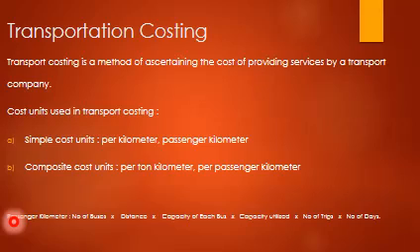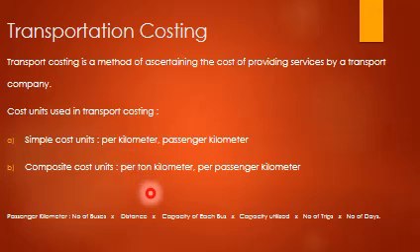One thing you have to understand here: in every problem of transport costing, you have to calculate passenger kilometer. Before going to the formula, first we try to understand what a passenger kilometer is. Passenger kilometer is the cost of carrying one passenger over 1 kilometer.